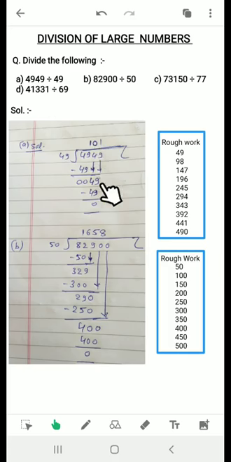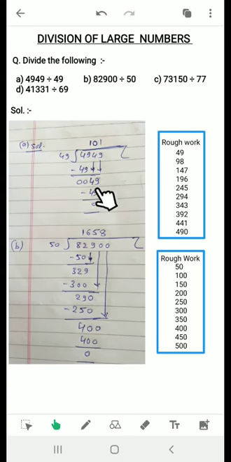Listen carefully. Here first I wrote 4, but I found that this 4 is smaller than 49. So we need to write this 9 also with 4. So now this is 49. But whenever we write 2 digits together downside, then we need to put a 0 in the quotient. Understood? So now I have written 0 in the quotient.